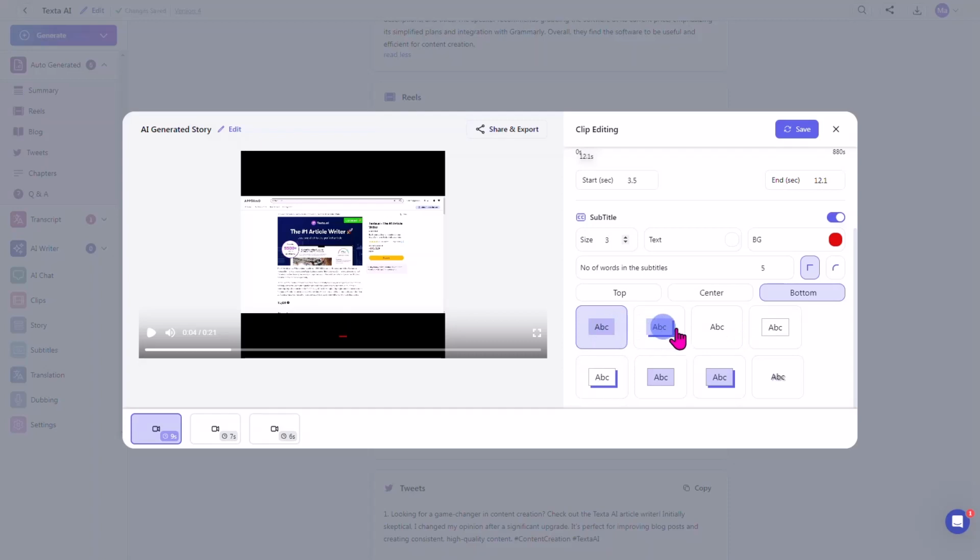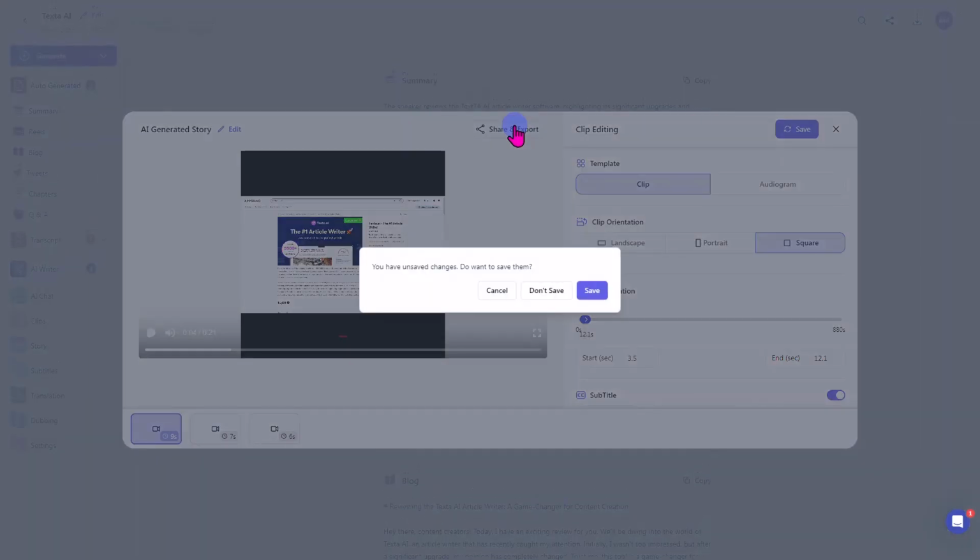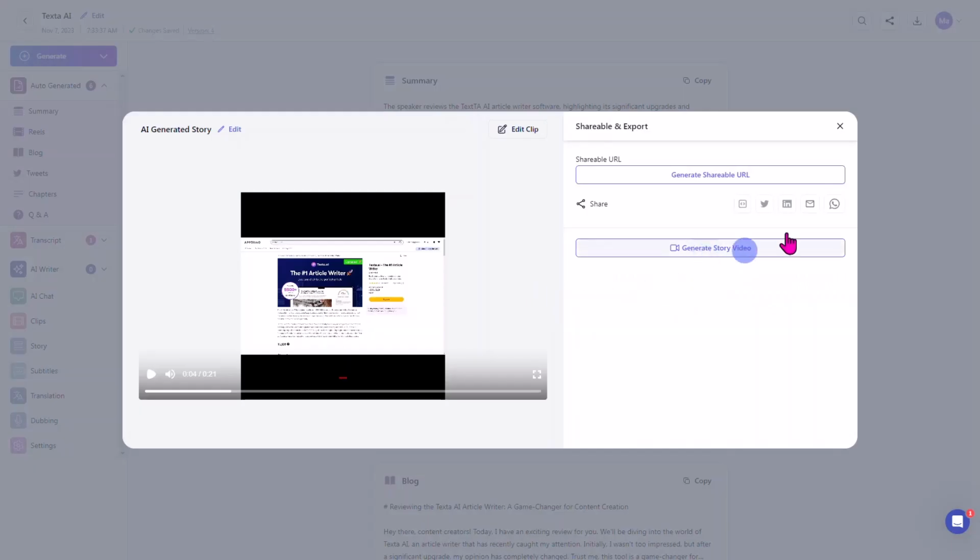This is where you're going to play around with the fonts and the background of it. So that's how you're going to do that. Now, when you're ready to export this, you would just simply hit share and export. You would save it, and then you would export it. Now, I'm not going to save it right now because I don't want to have to go back in here and do it twice. You're going to get a shareable URL if you wanted to do that.